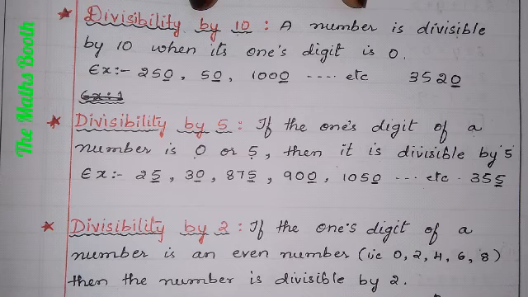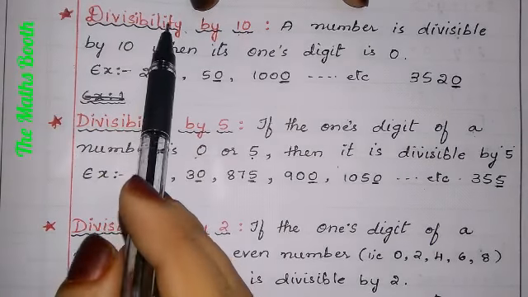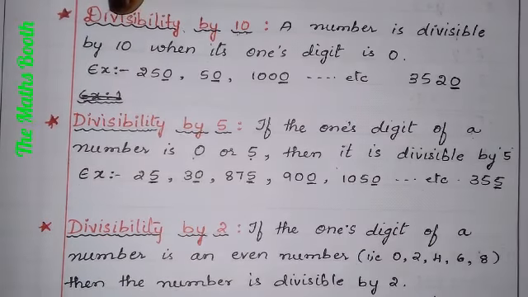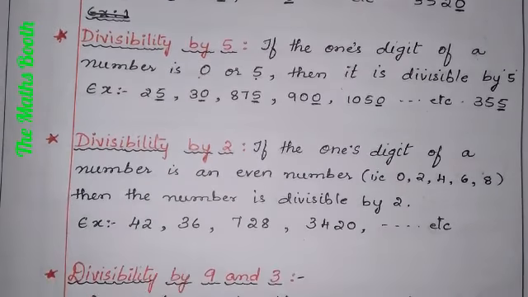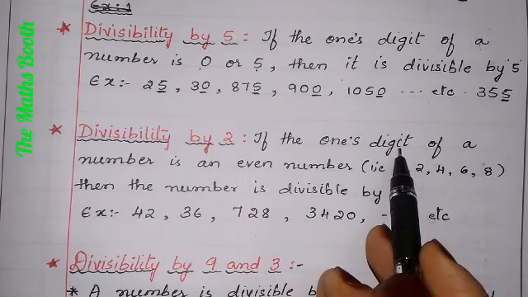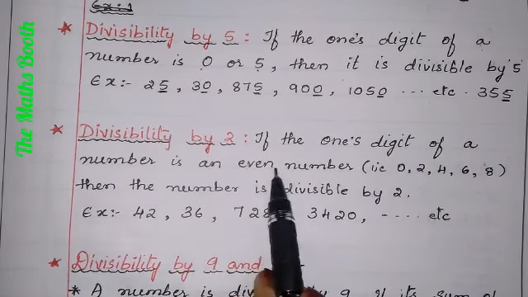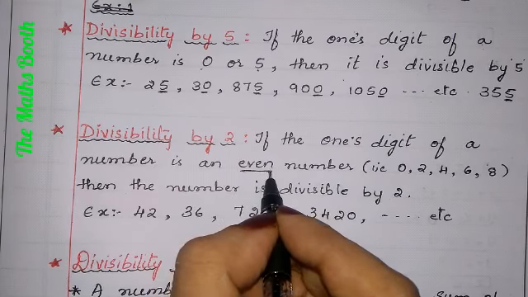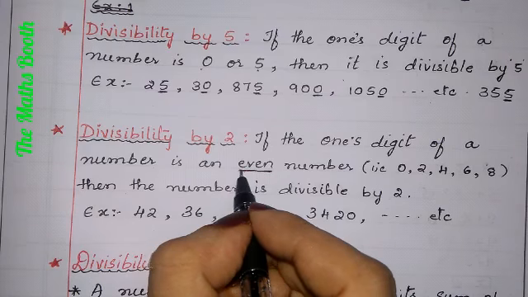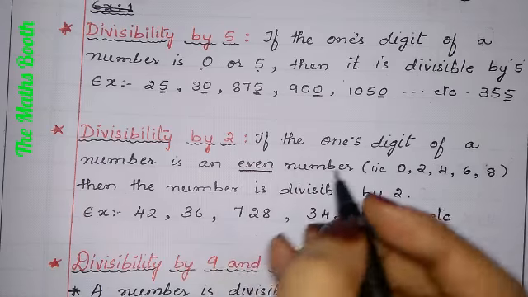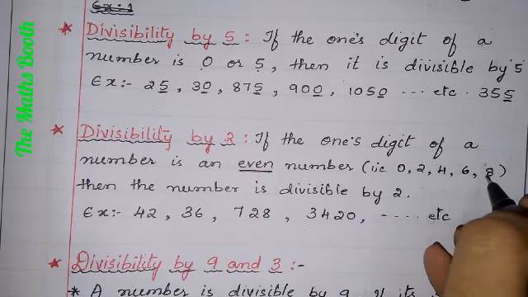So you got it. Hope you all have understood the divisibility by 10 and divisibility by 5. Let us go for the next. Divisibility by 2. If the ones digit of a number is an even number. In my previous video I have told you what is an even number and what is an odd number. Even numbers we know are 0, 2, 4, 6, 8.